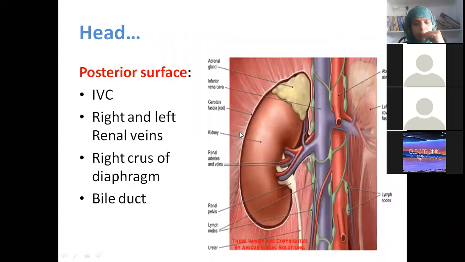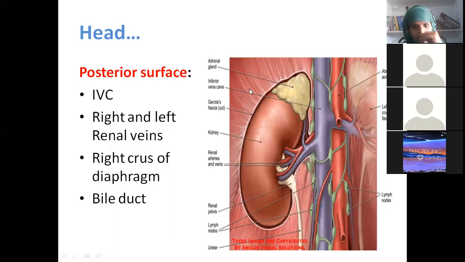Now we are coming to the posterior relations of the head of the pancreas. Now the head is removed, so you are able to see this vein. What is the name of this big vein? Renal vein. Because this is on the right side, you call it the right renal vein. Along with that, you are finding the right renal artery also.